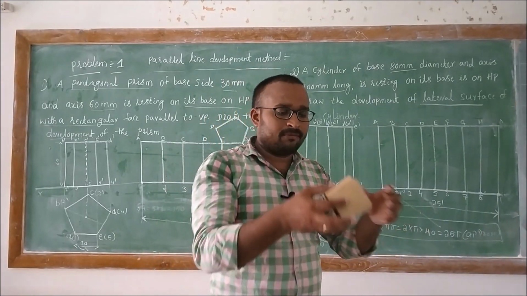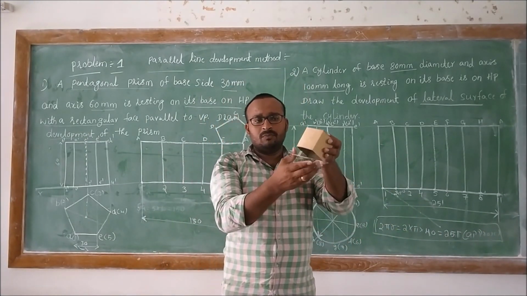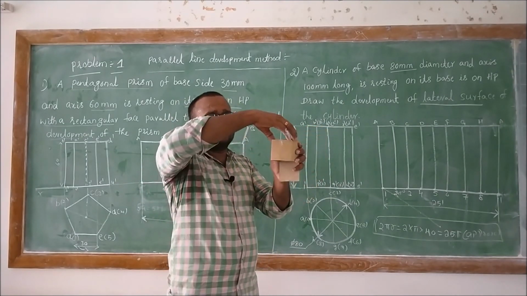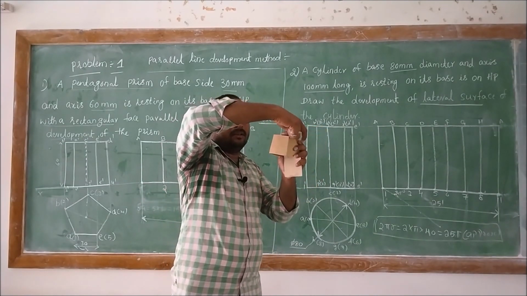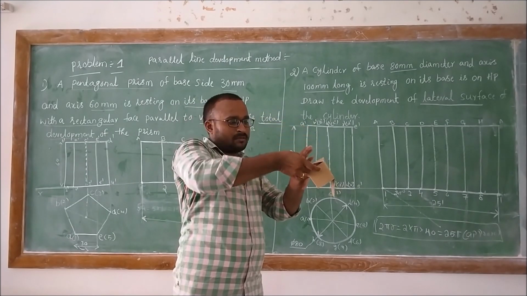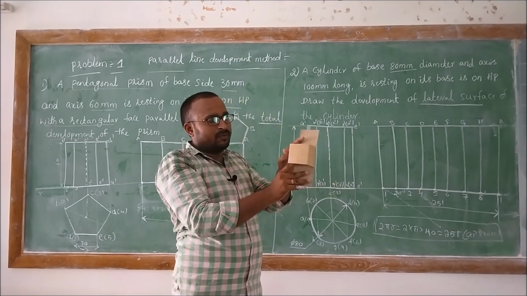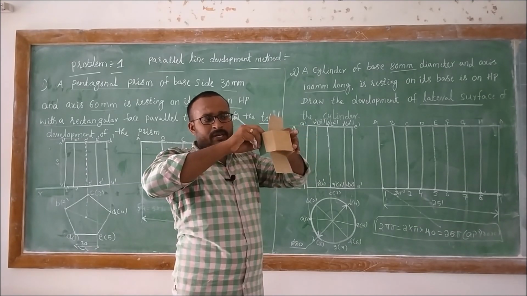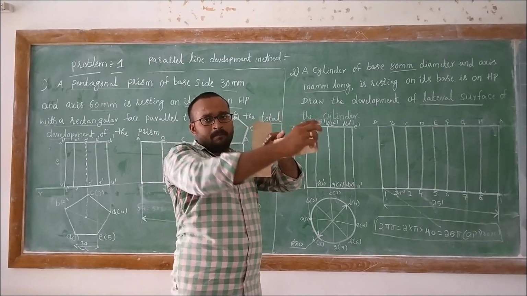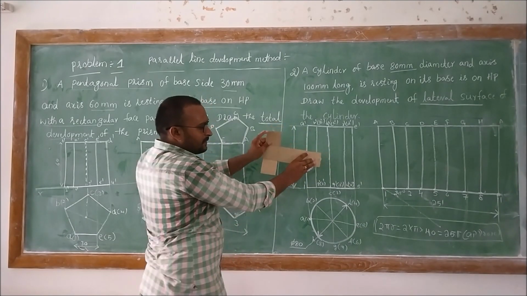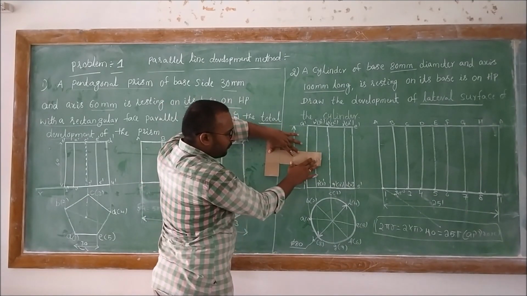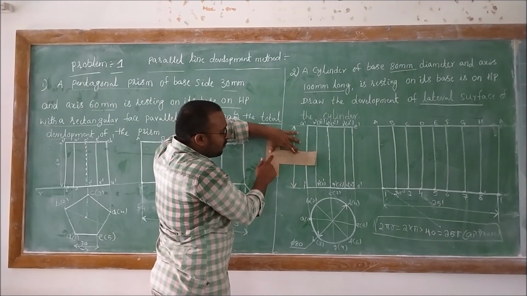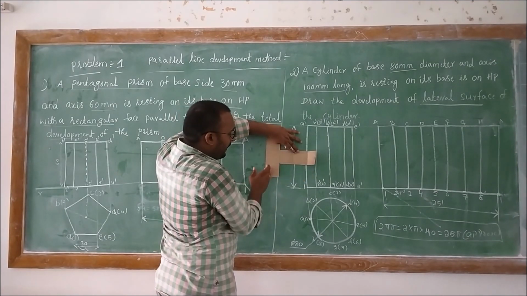So here we have a cube, with the bottom surface, and the top surface open, and then we are going to develop it, right? So for a cube, a total of 6 surfaces will be there, 6 square surfaces, 1, 2, 3, 4, 5, 6.